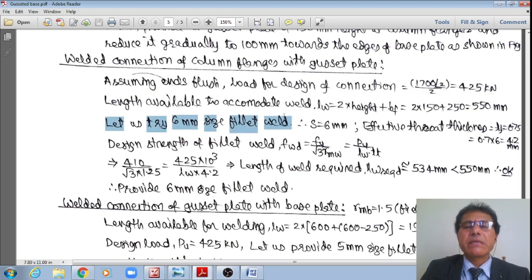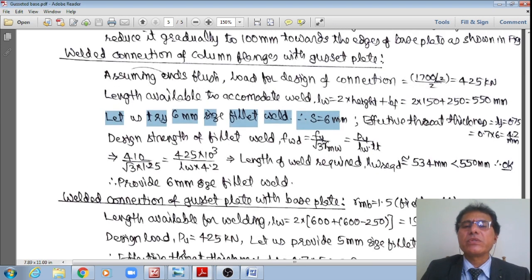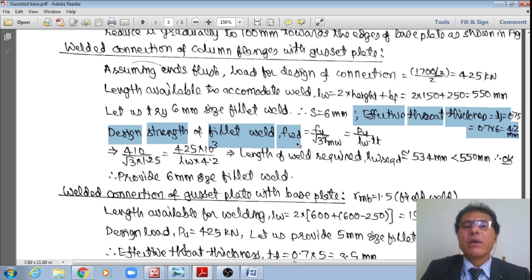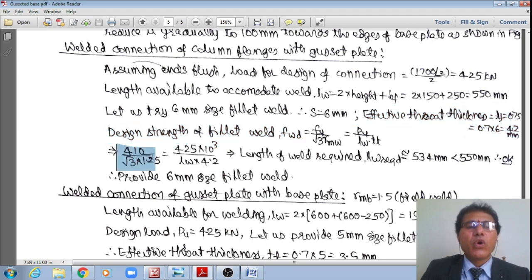Let us try a 6 mm size fillet weld. If S is equal to 6 mm, then the effective throat thickness is equal to 0.7 multiplied by 6, which is 4.2 mm. The design strength of the weld, Fu divided by root 3 gamma MW, is equal to Pu divided by LW multiplied by TT. Equating both, 410 divided by root 3 multiplied by 1.25 is equal to 425 into 10 to the power 3 divided by LW multiplied by 4.2. Therefore, the length of weld required, LW required, is equal to 534 mm. But what is available is 550 mm.